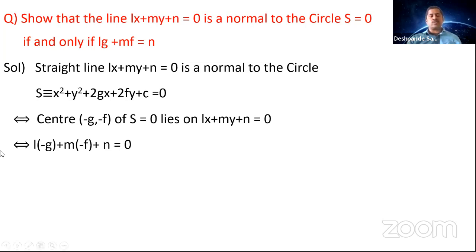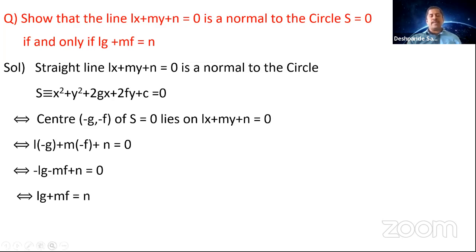So you got negative signs here. You can rewrite this as minus Lg minus mf. So you can write minus Lg minus mf plus n is equal to 0. So it means that you can write Lg plus mf is equal to n.